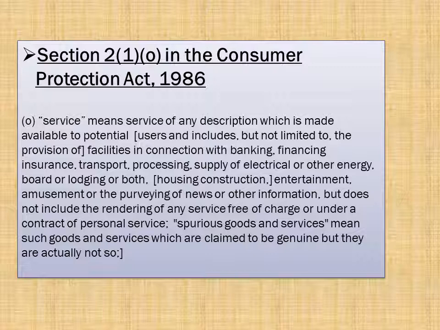Spurious goods and services mean such goods and services which are claimed to be genuine but are actually not so.